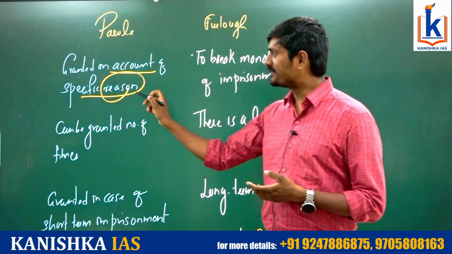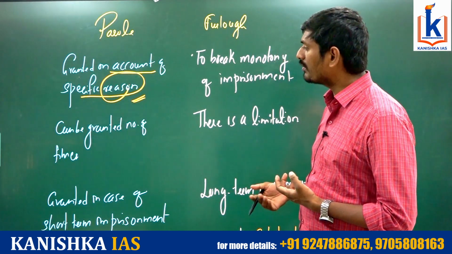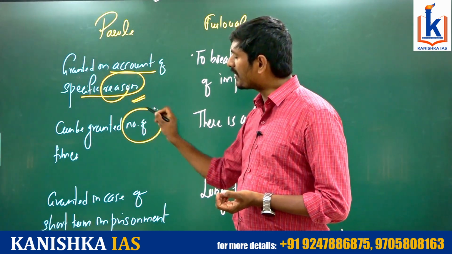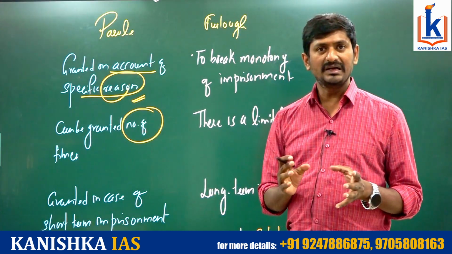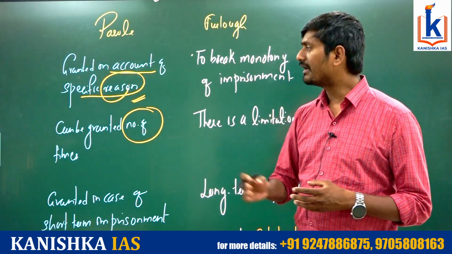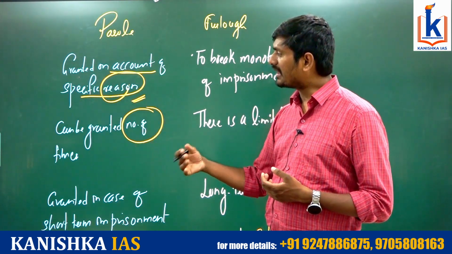These are the specific reasons why parole shall be granted. It can be granted a number of times, but it is not a matter of right. It is granted at the discretion of the executive whenever an emergency is seen.